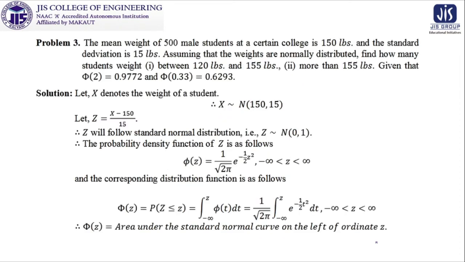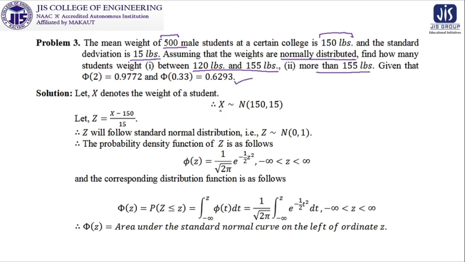Now we are moving to the third problem, most probably the last problem of this discussion. Here also the mean weight is given as 100 pound, the number of students is 500 male students, and the standard deviation is 15 pound. It is also informed that it is normally distributed. Our question is that we have to find the students with weight between 120 pound and 155 pound, the probability obviously, and more than 150 pound we also have to find.